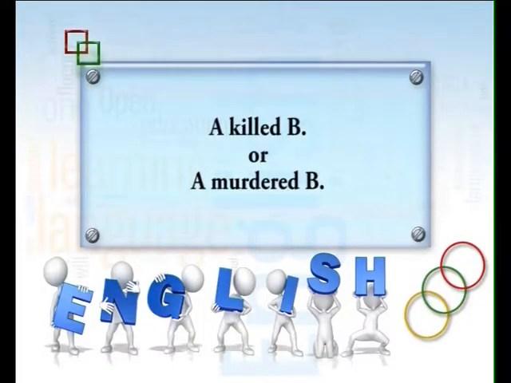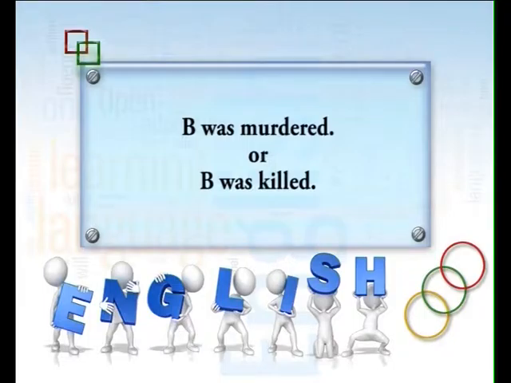Suppose A killed B or A murdered B. You do not know who murdered, so you say B was murdered, B was killed. You don't know by whom. Or due to some reason you don't want to tell even though you know, it may interfere with the inquiry or something like that. So there also passive is used.